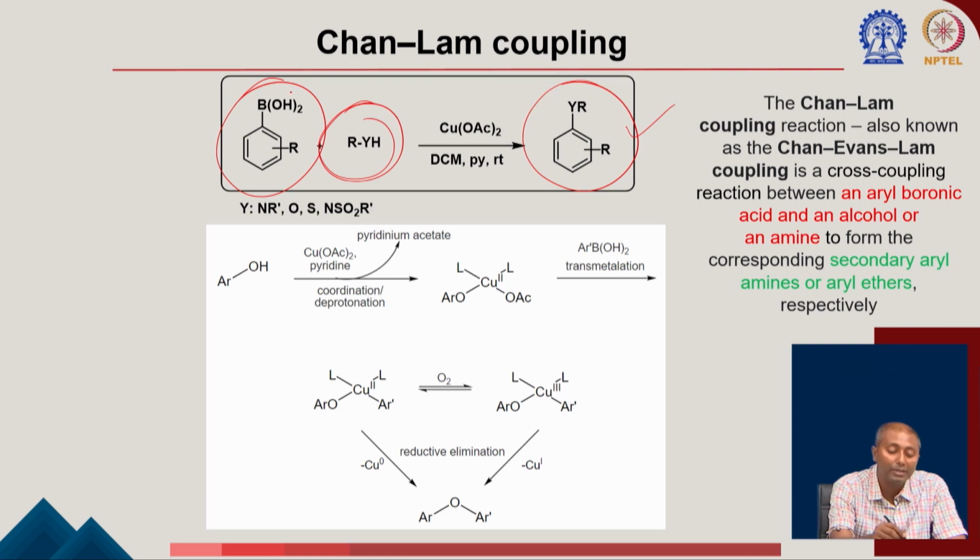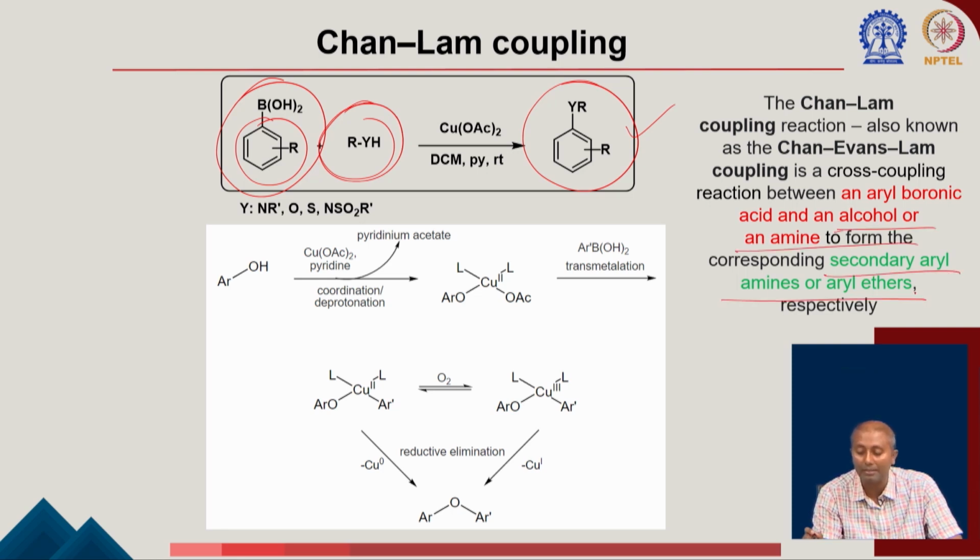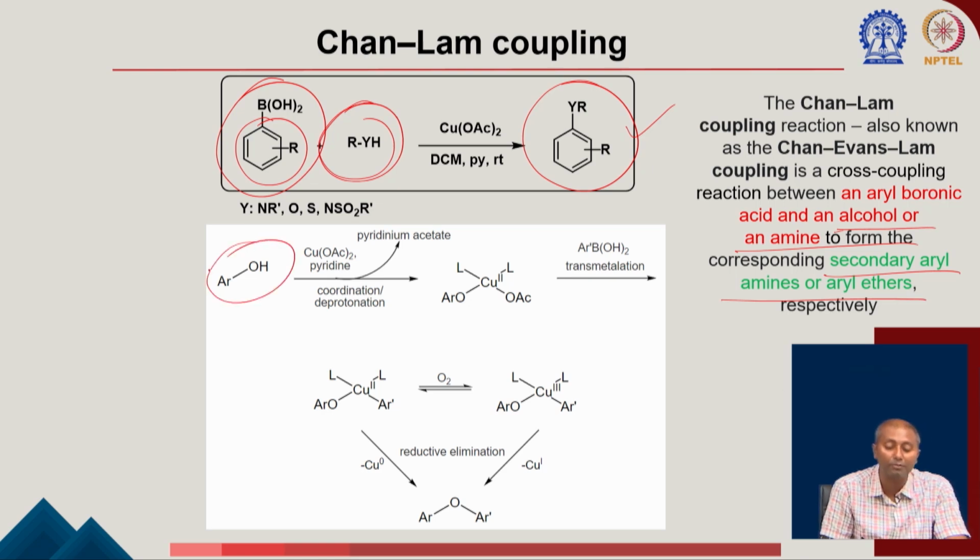So, this aryl group from the boronic acid will be transferred from the boron to the corresponding alcohol or amine. So, you can see here you have an alcohol or amine forming the corresponding secondary amine or aryl ether. You can also use primary amines and alcohols as well. So, what is happening here? Let's think about it if you started with a phenol and an aryl boronic acid, what is this reaction?